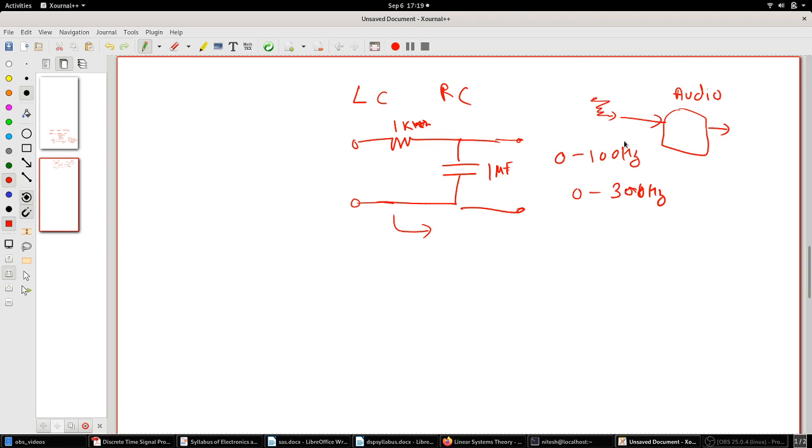Initially I'm interested in 0 to 100 Hz, so I designed this filter and got the output. Tomorrow I sell this product, and the company tells me I need to change the specification, to accommodate 200 more Hz, 0 to 300 Hz. In that case, I need to redesign it.